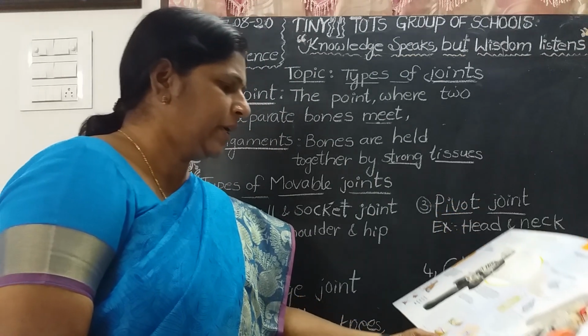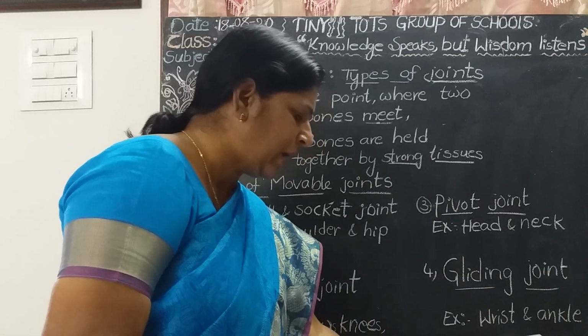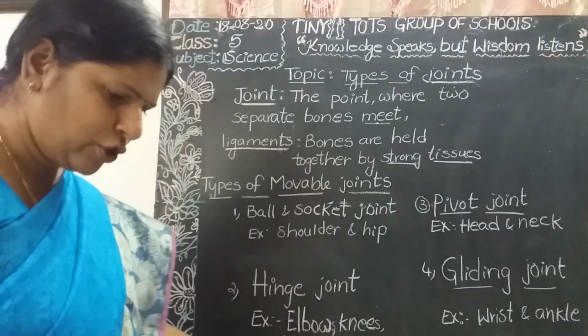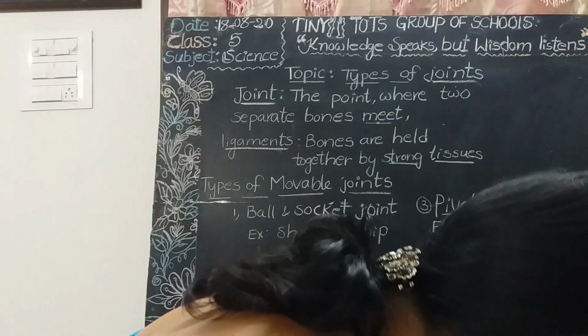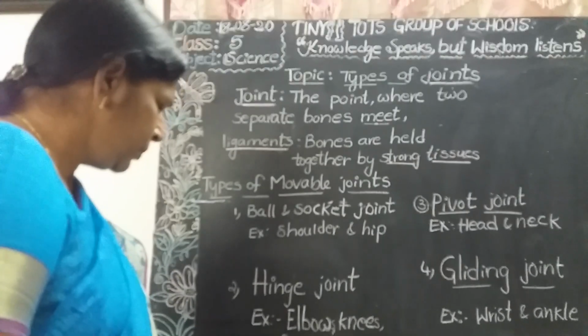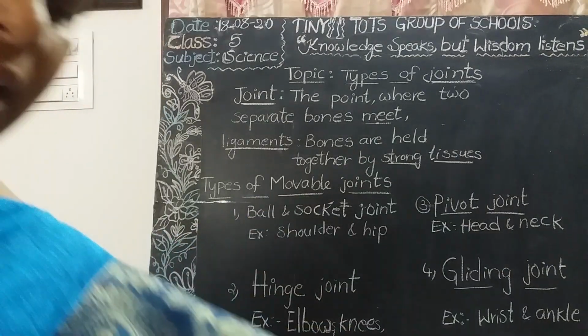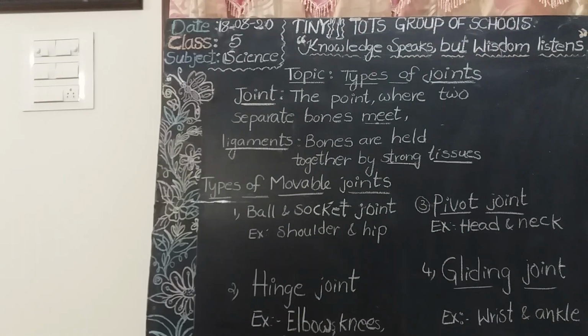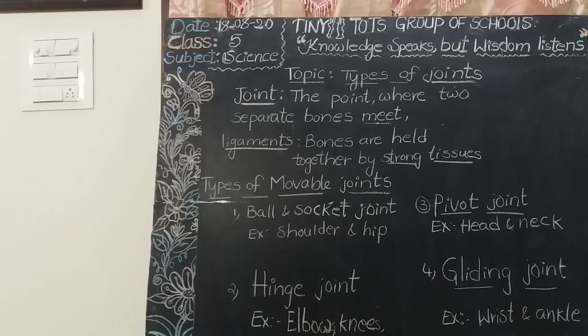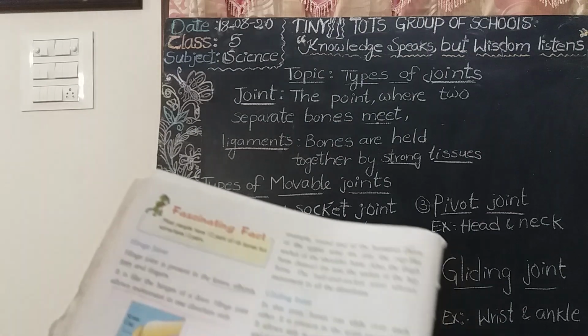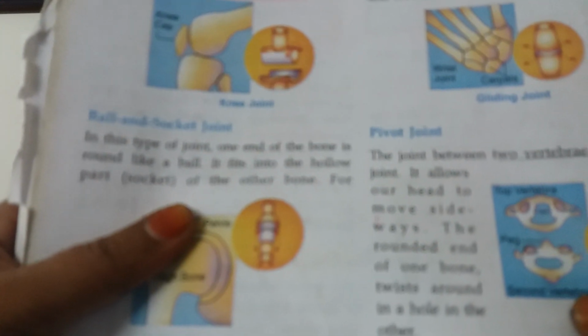Pivot joint is formed when one bone... I will show one more picture. This joint is found in between the skull and the first two vertebrae of the spine. See here, this is the top vertebra, this is the second vertebra. This joint between two vertebrae is a pivot.